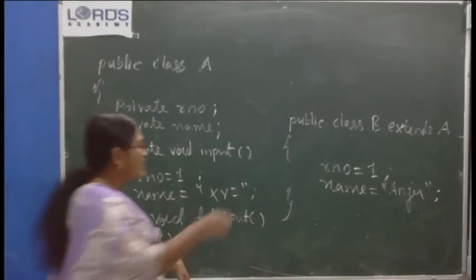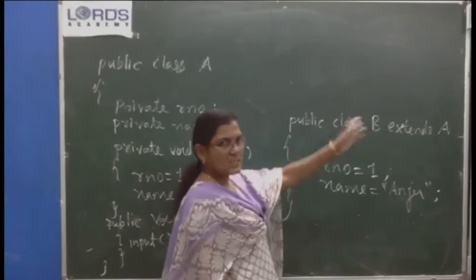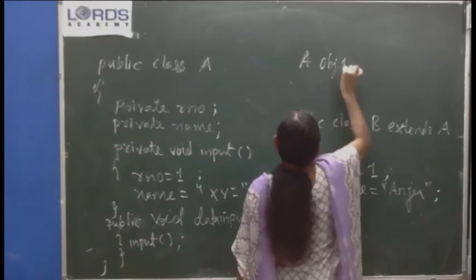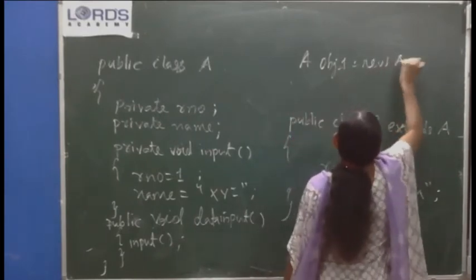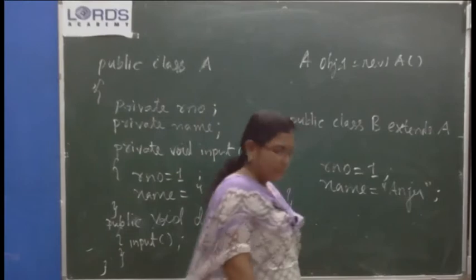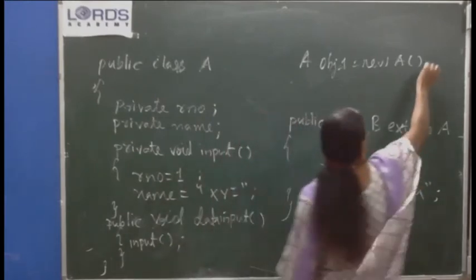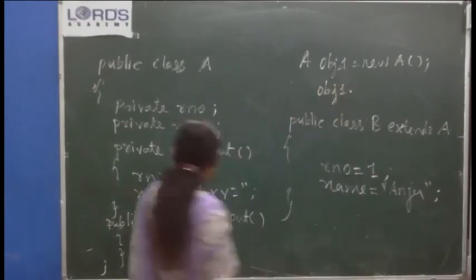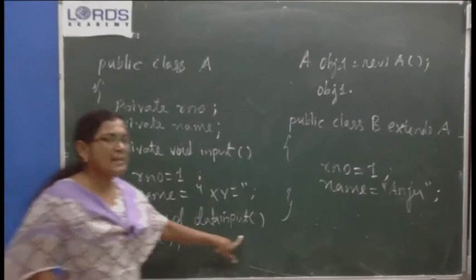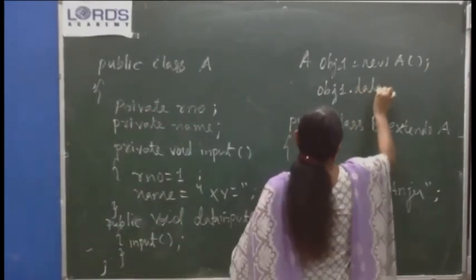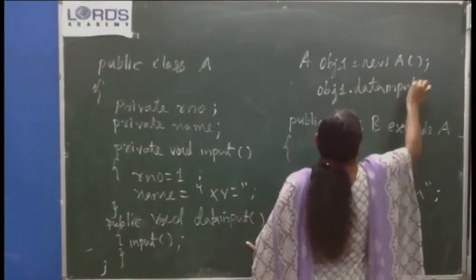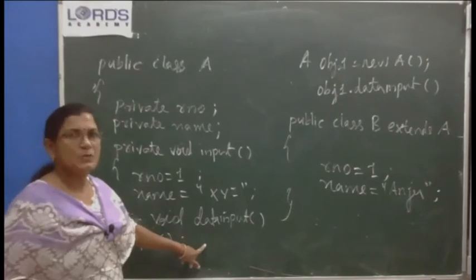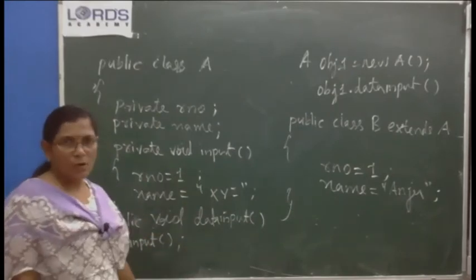So outside of this class, in some other class, you can create an object by typing obj1 equal to new, the constructor of the class, the default constructor. If you don't write the constructor, Java will provide a default constructor. So here, obj1 dot the public method. What is the public method? Data input. Only this method you can call, invoke, from outside. This method cannot be invoked from outside.